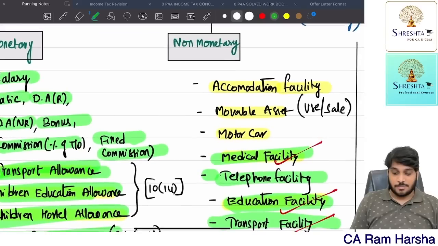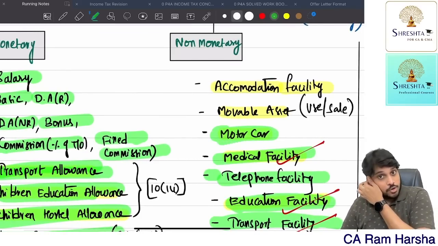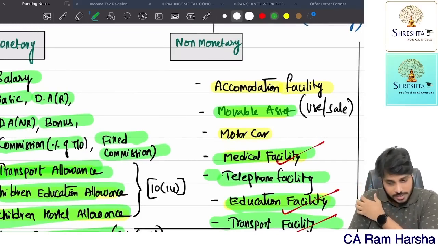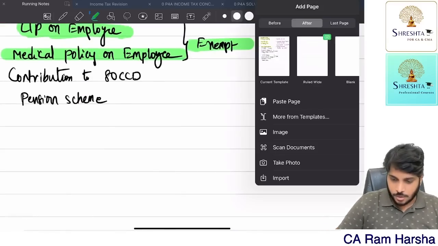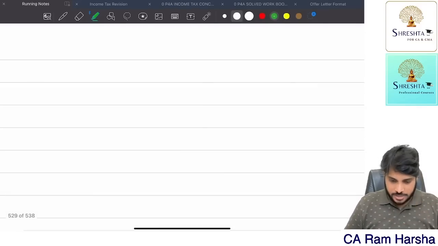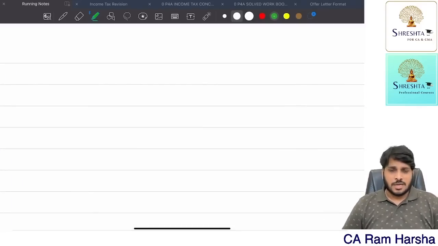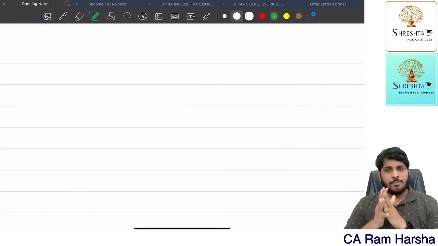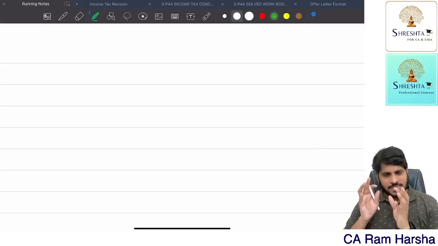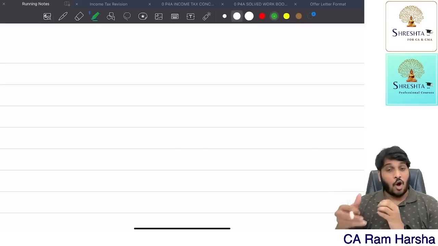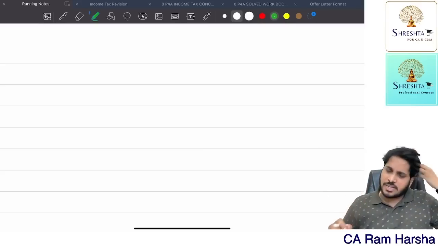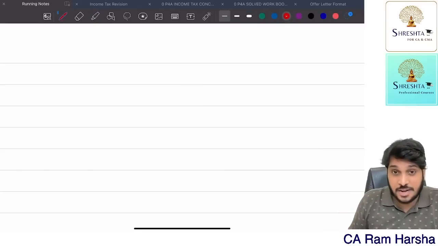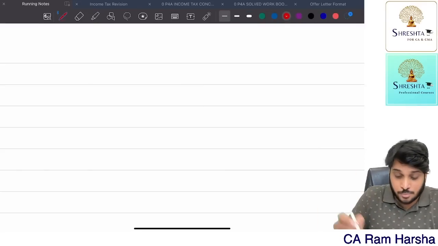Then suppose a company is giving a car to an employee. Sir, before car I will discuss the movable asset topic. What is a movable asset? Very simple. Suppose the company gave furniture to the employee for usage. Since he is using furniture, it's a benefit to the employee. How much is the value of the benefit that is taxable? The value of benefit of furniture given to an employee, nothing but a movable asset.